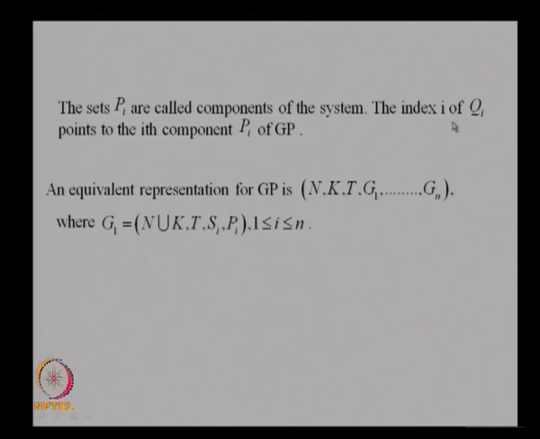The index i for Q_i, Q_i is the query symbol for the ith component. So, when Q_i appears, the answer has to be provided by the ith component.